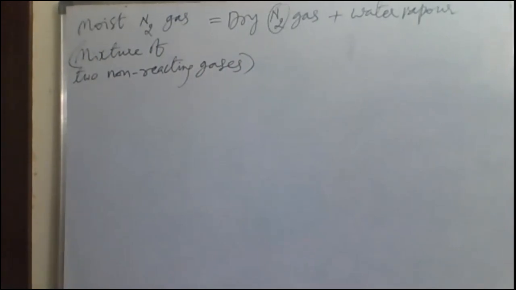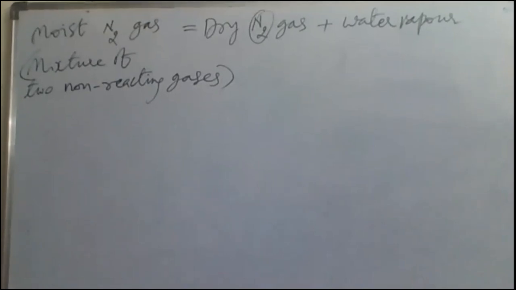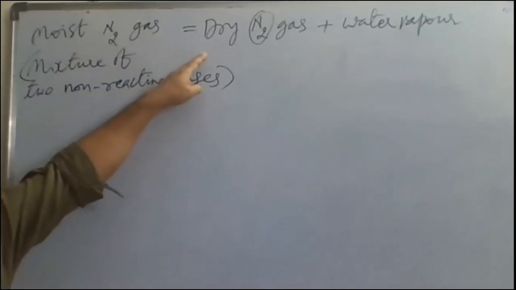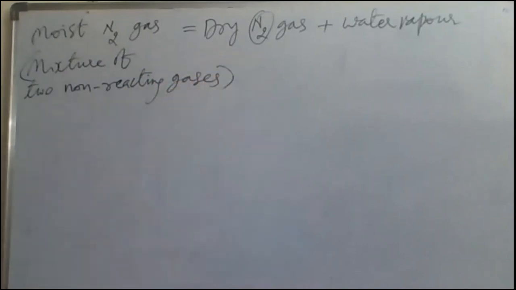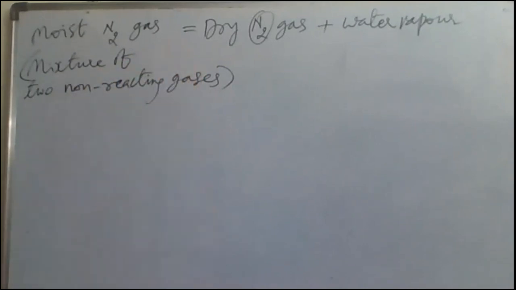That point we have to understand here. Is the point clear? Moist nitrogen gas is dry nitrogen gas plus water vapor. It is a mixture of two non-reacting gases: one is dry nitrogen, one is water vapor.